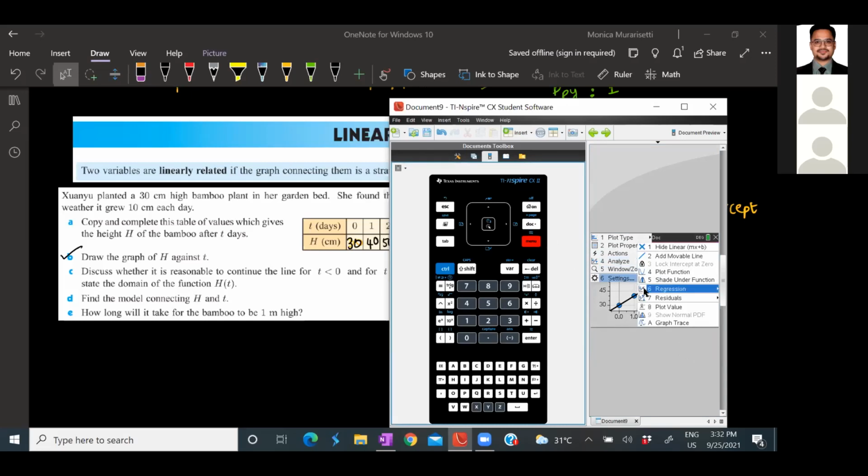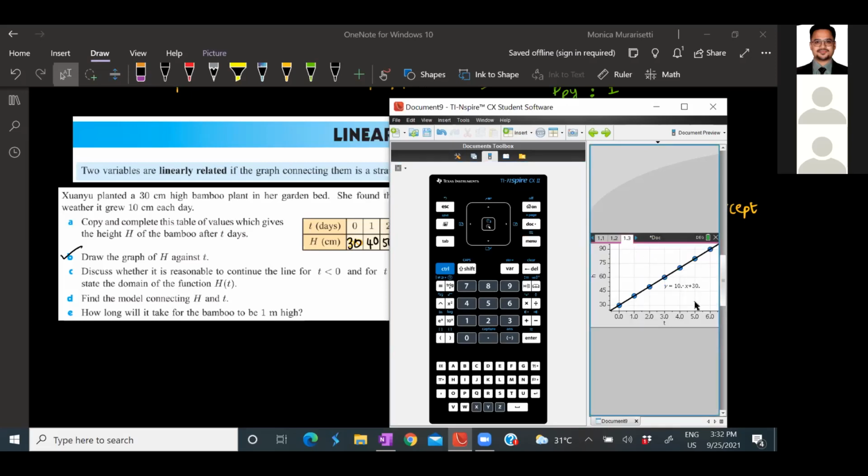Under that, you see regression. Then you will be finding an option saying linear mx plus b. Just click that. I'll show it again. Analyze, regression. Yes. Then go to show linear. This is the equation you got.